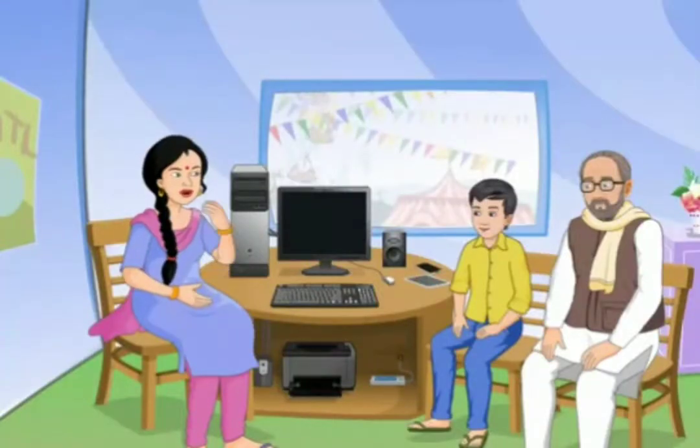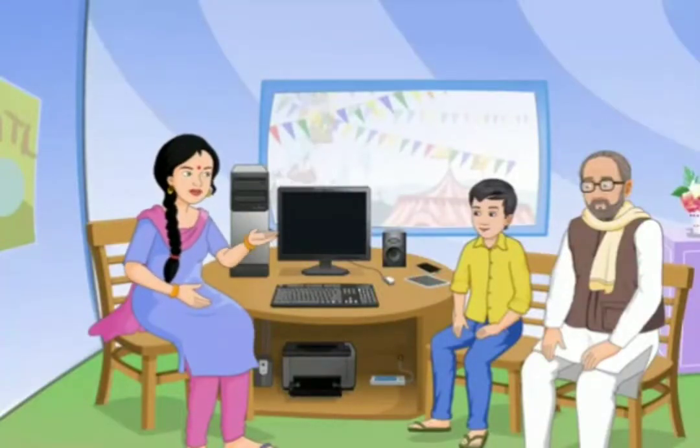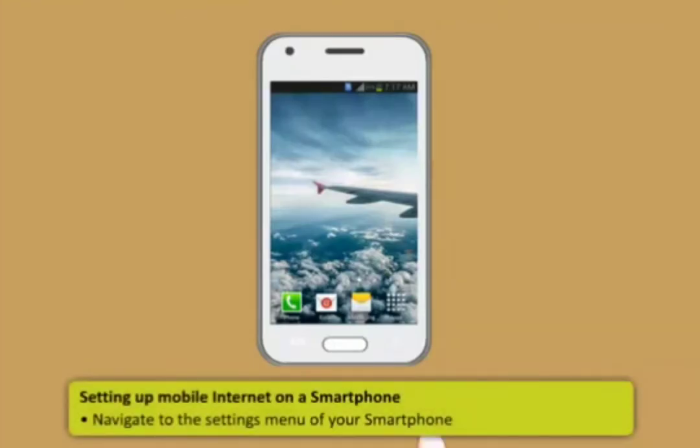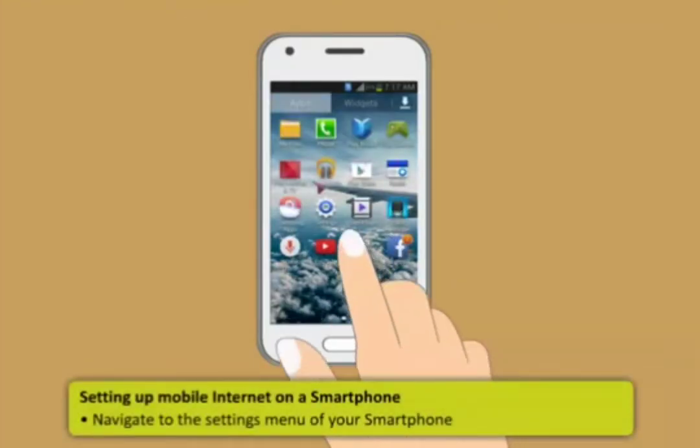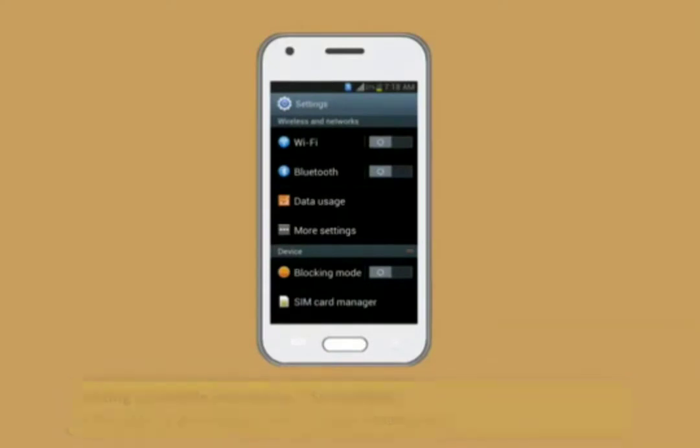This is how you can set up mobile internet on a smartphone. First, navigate to the settings menu of your smartphone. This can be done via the settings icon in the apps menu on any smartphone device and sometimes via the notifications bar.